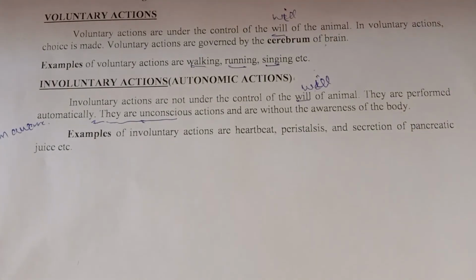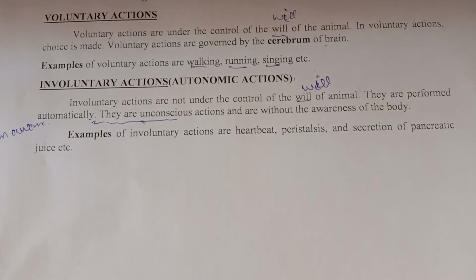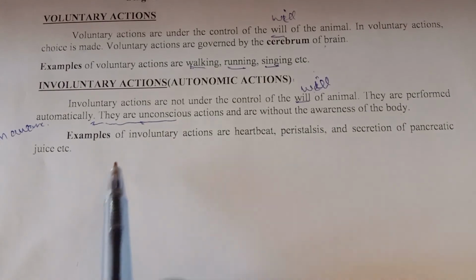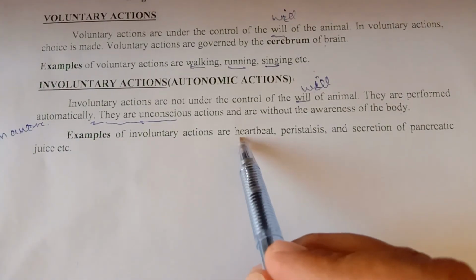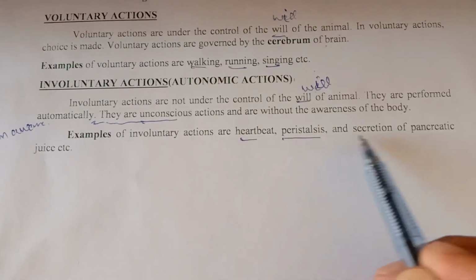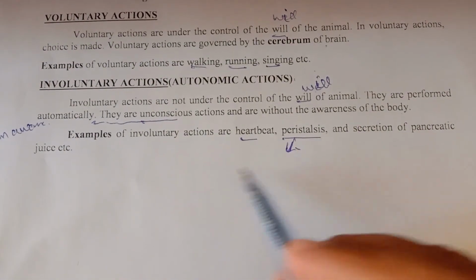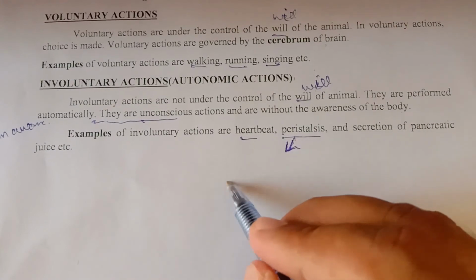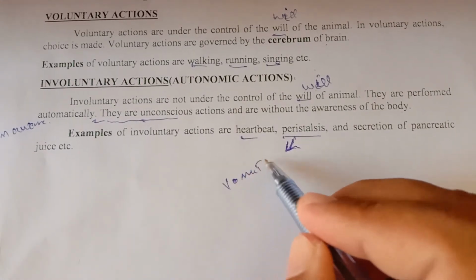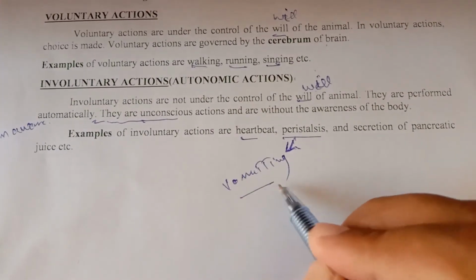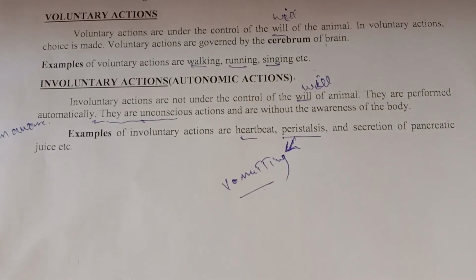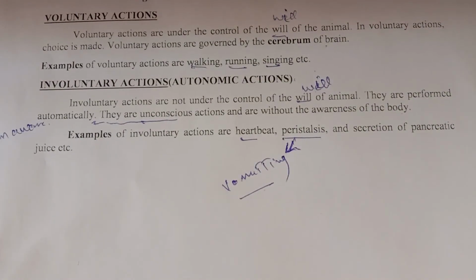So those actions which are not under our control are called involuntary actions, and mainly involuntary actions are performed by the spinal cord. Examples of involuntary actions are heartbeat, peristalsis, and secretion of the pancreatic juice. Peristalsis means vomiting. So vomiting is an example of involuntary actions. So this is all about reflex action, voluntary and involuntary actions.